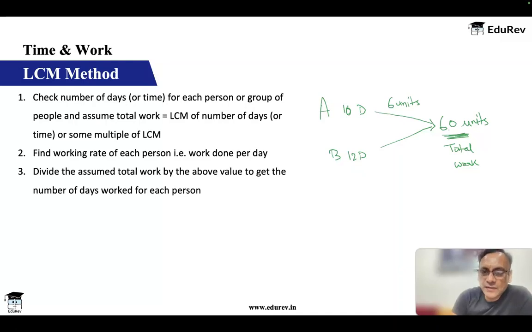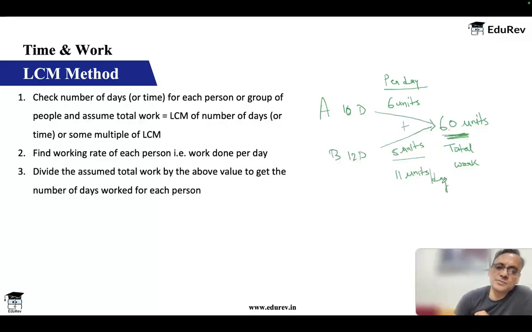Similarly for B, 60 divided by 12, B does 5 units per day. So this is per day, what you are writing here. Together they do 6 units plus 5 units, they do 11 units per day.